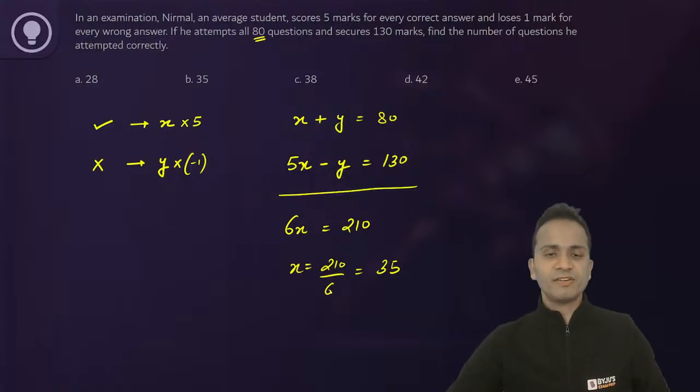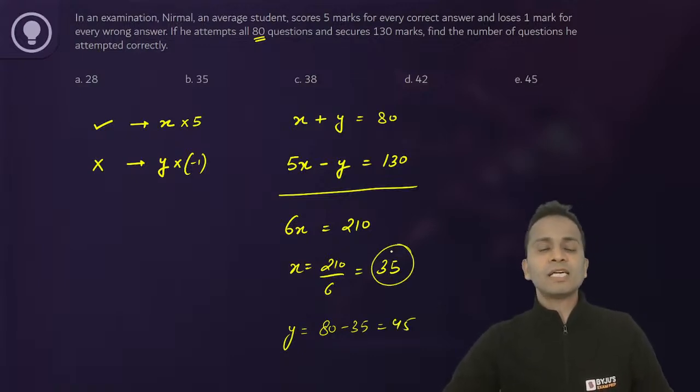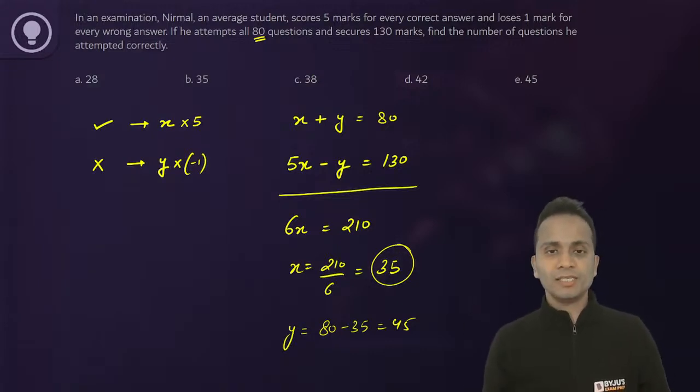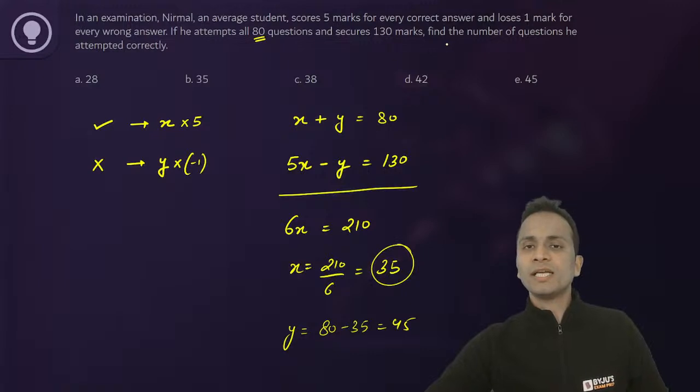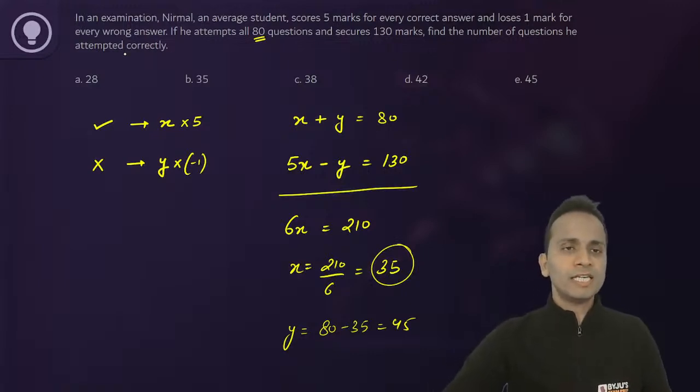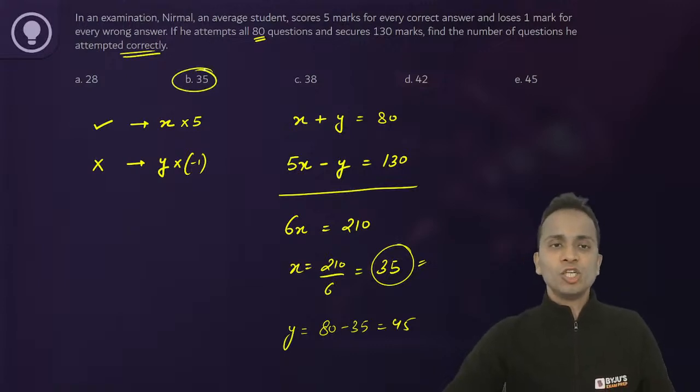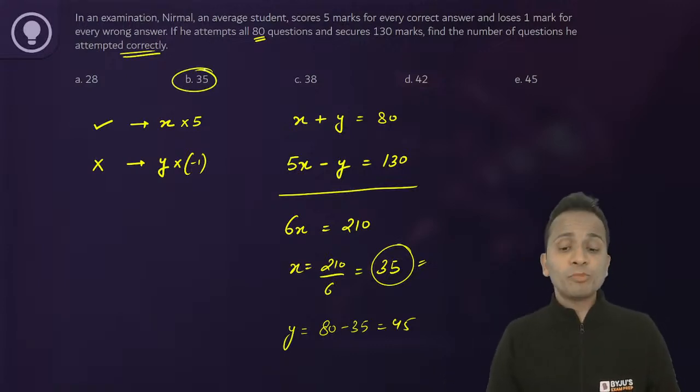Now the value of y, though I don't have to calculate it, still I can write it. The value of y will be 80 minus 35, that is 45. So he has attempted 35 questions correctly and 45 questions wrongly. The thing they are asking is find the number of questions he attempted correctly. It is 35. So the correct answer should be option B.